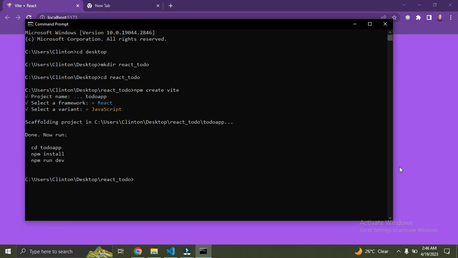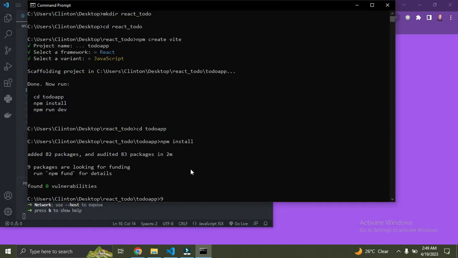Once we've done that, I'm going to go into this folder called to do app, so say cd to do app. We're going to run npm install to install all the dependencies for this project, enter. It's going to take quite some time to install all the dependencies, but it takes just a few seconds. Okay, right there we've been able to install the dependencies for this project, you understand?